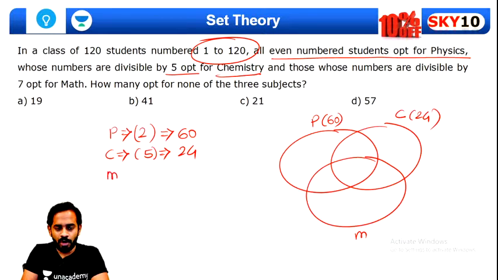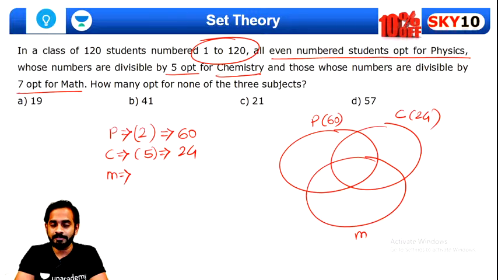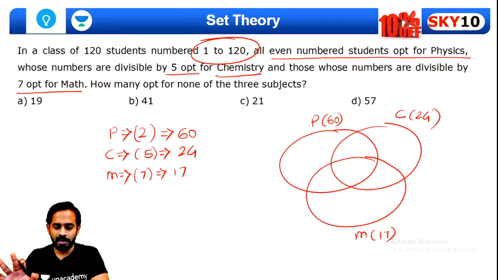Now how many opted for mathematics? All the multiples of 7 opted for mathematics, right? How many multiples of 7 are available till 120? Tell me quickly. How many multiples of 7 are there? There are total 17 multiples of 7. That's why for mathematics there will be 17 students who opted for mathematics. Quite simple. I believe you have understood this part and there is no doubt over here.